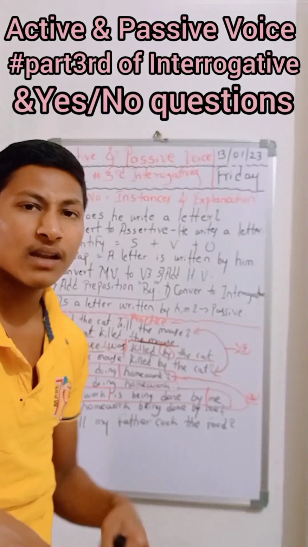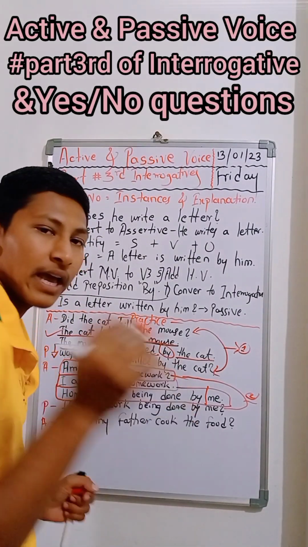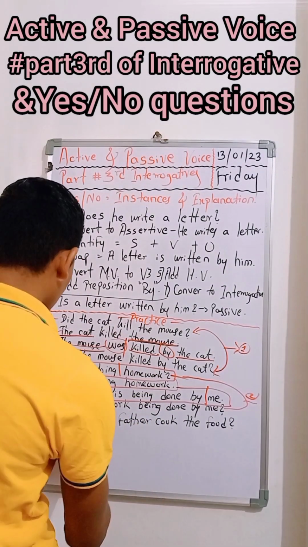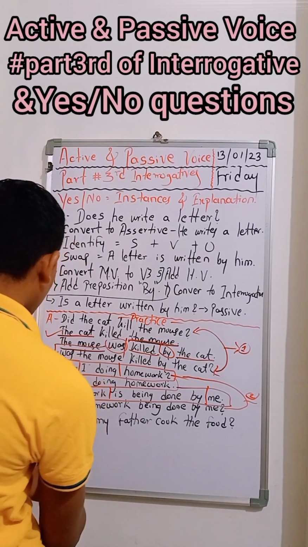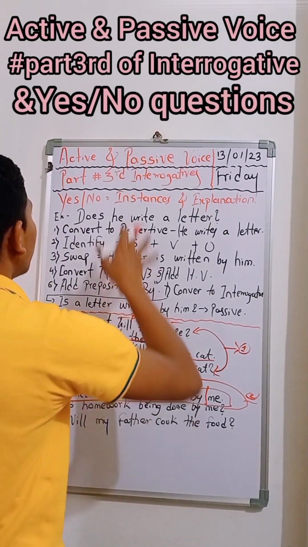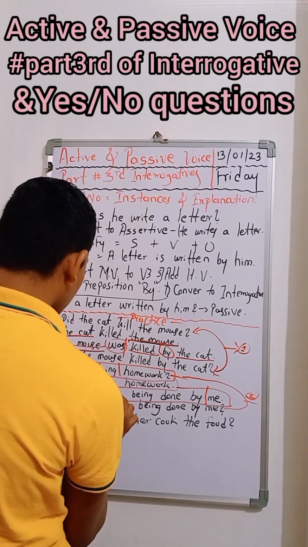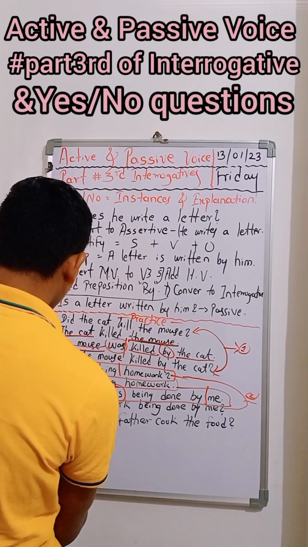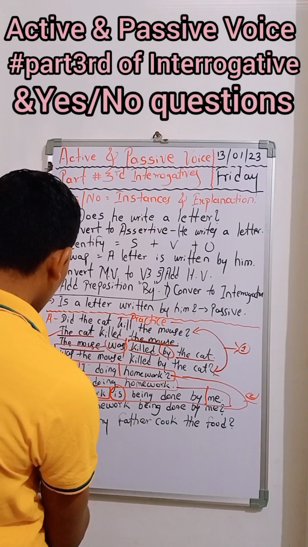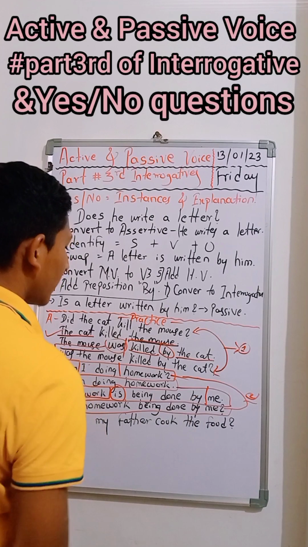Hence only we will conquer victory over this example. Okay, that's all. We have to keep in our mind forever and ever. Homework is being done by me. And if we want to transform that into passive again, then we have to convert that into interrogative again. So how did that become? Let us see. We put just "is" in the place of subject, and that became the passive of this instance. So finally what that sentence tells is homework being done by me.